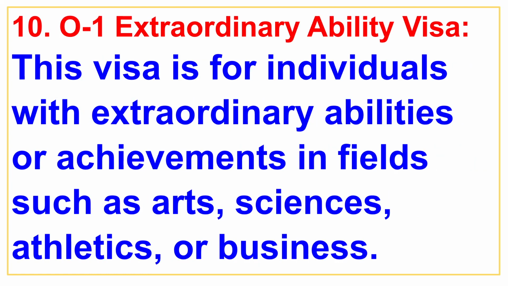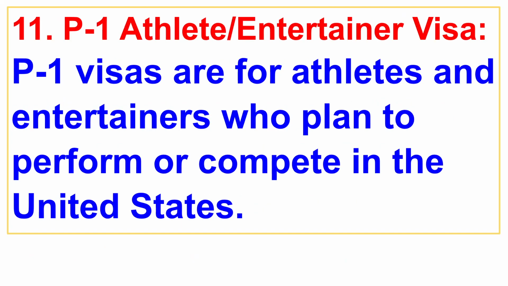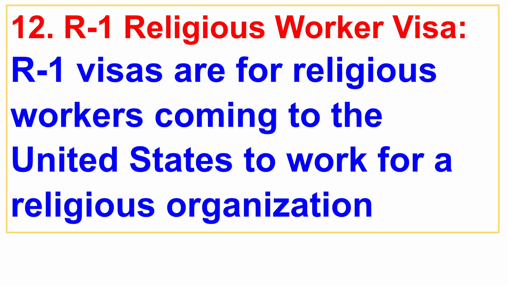10. O1 Extraordinary Ability Visa. This visa is for individuals with extraordinary abilities or achievements in fields such as arts, sciences, athletics, or business. 11. P1 Athlete/Entertainer Visa. P1 visas are for athletes and entertainers who plan to perform or compete in the United States. 12. R1 Religious Worker Visa. R1 visas are for religious workers coming to the United States to work for a religious organization.